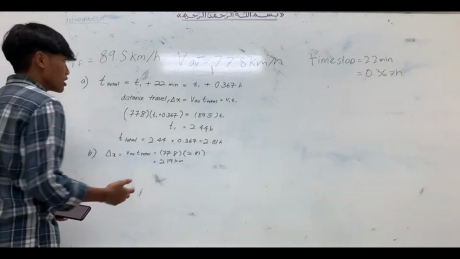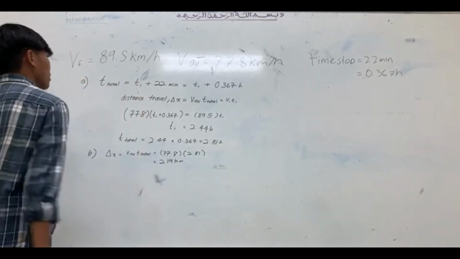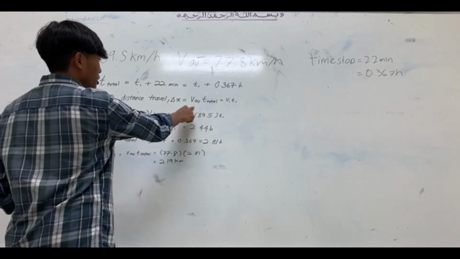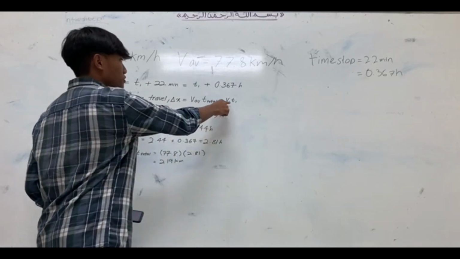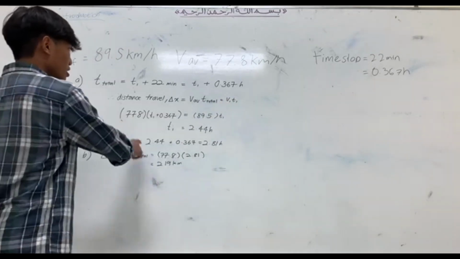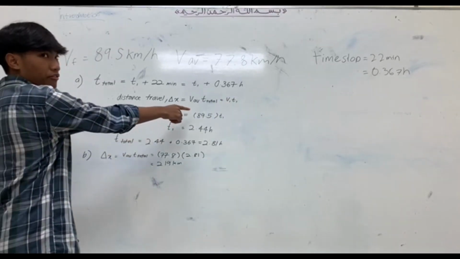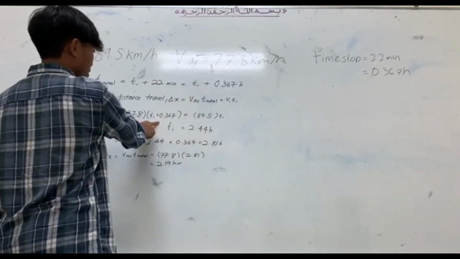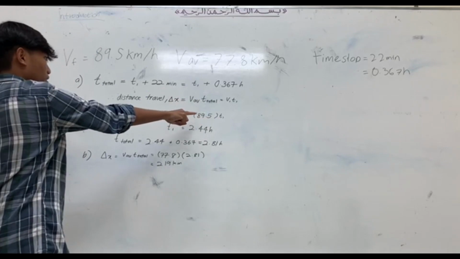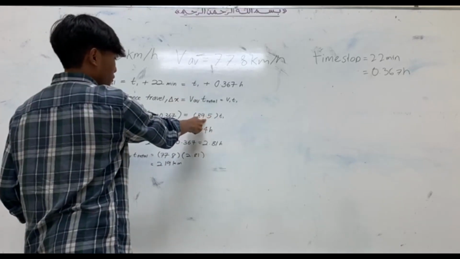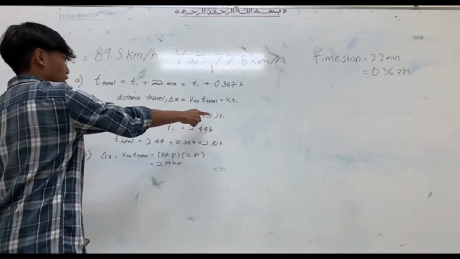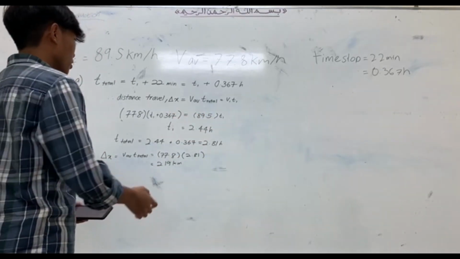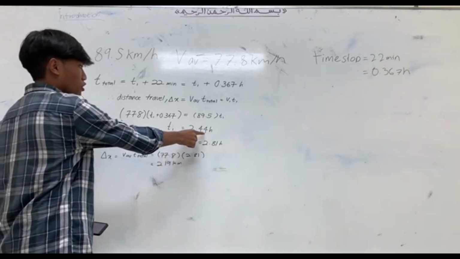And then we need to find T1. To find it, we need to use this equation, which is delta x equal to V average times T total, equal to V1 and T1. From the data, we know that 77.8 is the average velocity, and time total is the same as that. And then V1, which is the final velocity, is 89.5 times T1. So after calculating, we get that T1 equal to 2.44 hours.